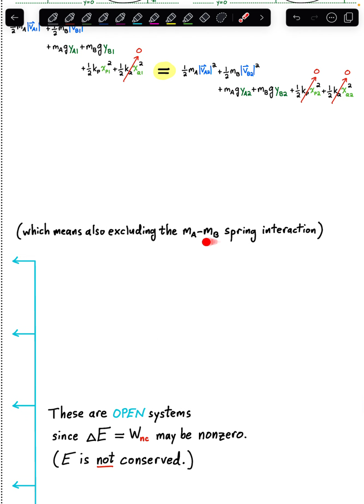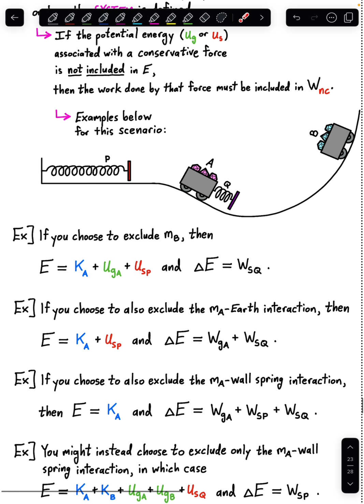If we exclude that mass A, mass B spring interaction, we would have to exclude it if we're not including the kinetic energy of cart B here. Essentially, if we don't include cart B, that drops us down to 3 terms in the mechanical energy. In order to exclude KB, we also had to exclude UGB and the USQ there.